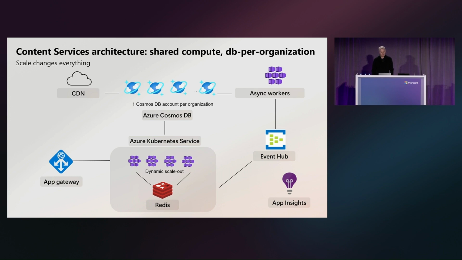When you're dealing with massive data volumes per tenant, the operational trade-offs shift. So we made a different choice. Cosmos DB per tenant. Each tenant gets their own database. Yes, it costs more per tenant, but at this scale, it buys us something valuable: true data isolation and the ability to offer customer-managed encryption keys. And enterprise customers love this.